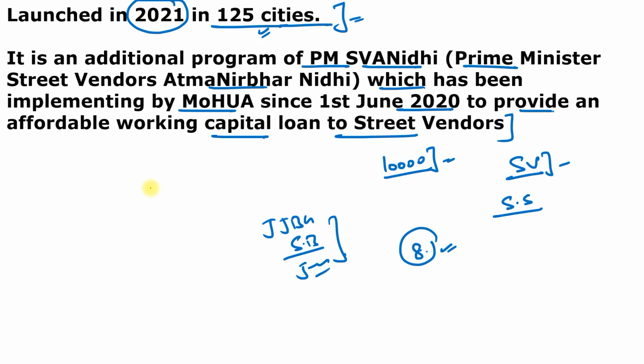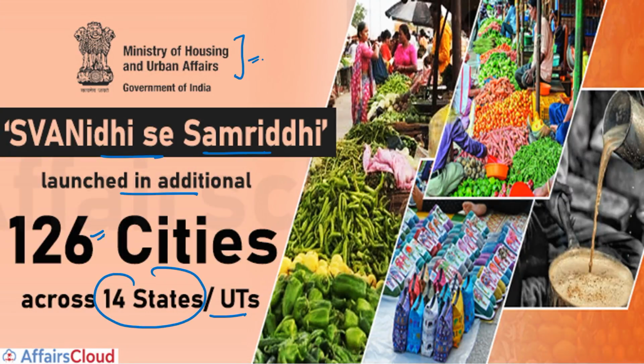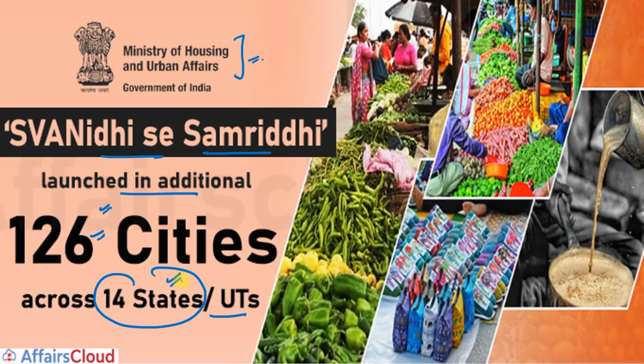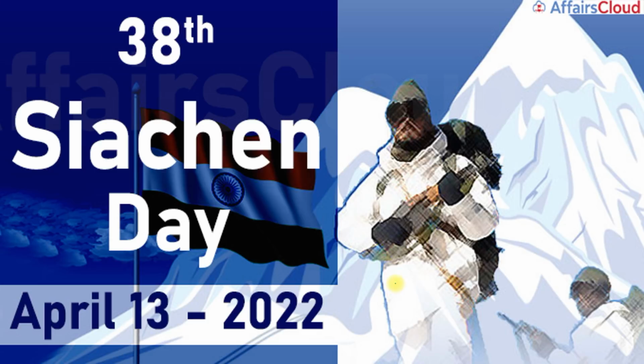And under the Swanidhi Se Samriddhi in phase 1, approximately 35 lakh street vendors and their families are covered. So the socio-economic profiling of PM Swanidhi beneficiaries and their families is conducted to assess their eligibility for the social welfare schemes. So just remember, this is the second phase, and in second phase, it will be launched in 126 cities. In the first phase, total 125 cities were covered. And now this is covering 14 states and the union territories. So now we are moving to the next question.